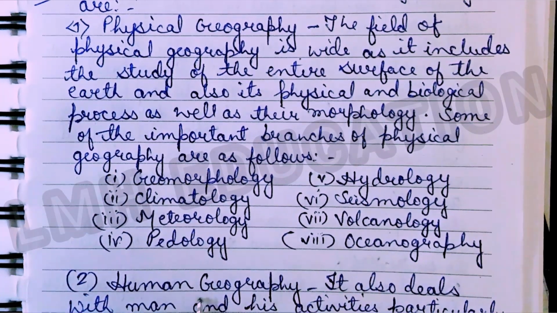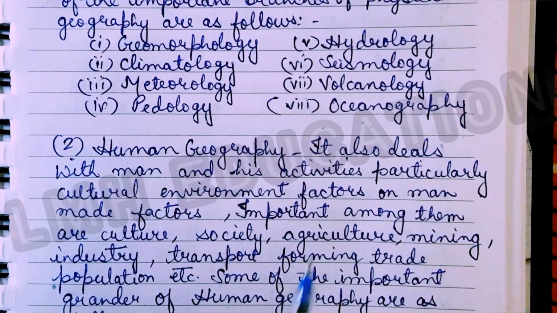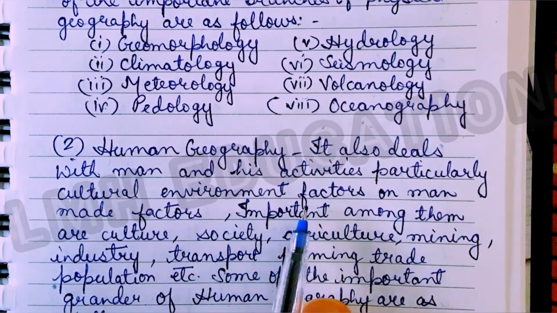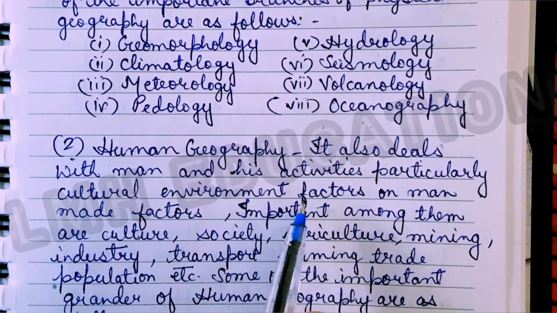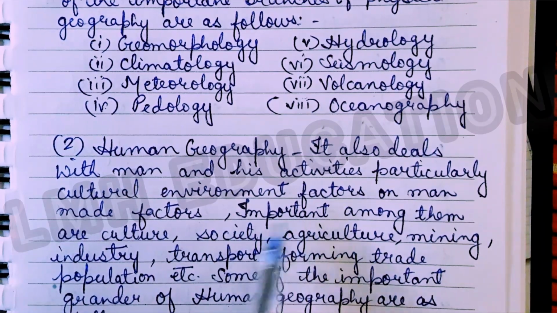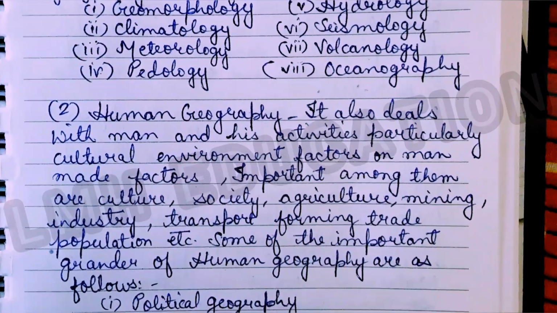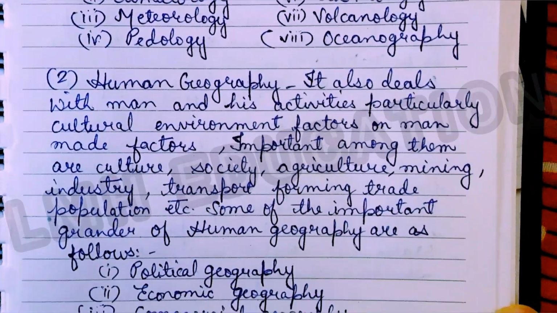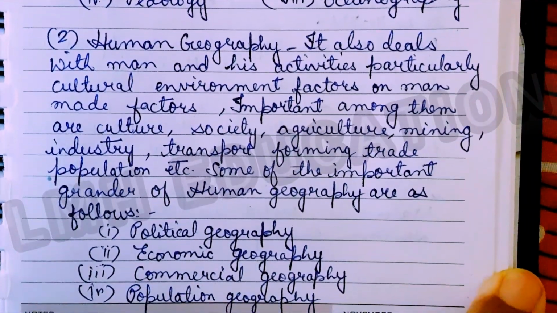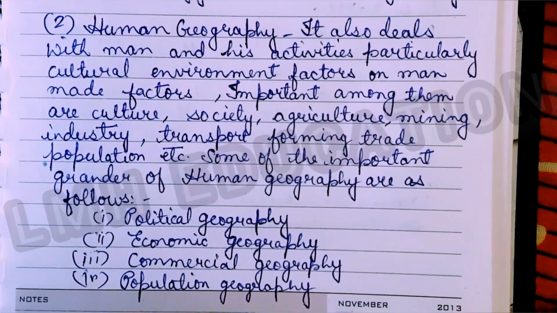Now the next part is human geography. It also deals with man and his activities, particularly cultural environment factors or man-made factors. Important among them are culture, society, agriculture, mining, industry, transport, farming, trade, population, etc. Some of the important branches of human geography are as follows. The first one is political geography, second is economic geography, third is commercial geography, and fourth is population geography.